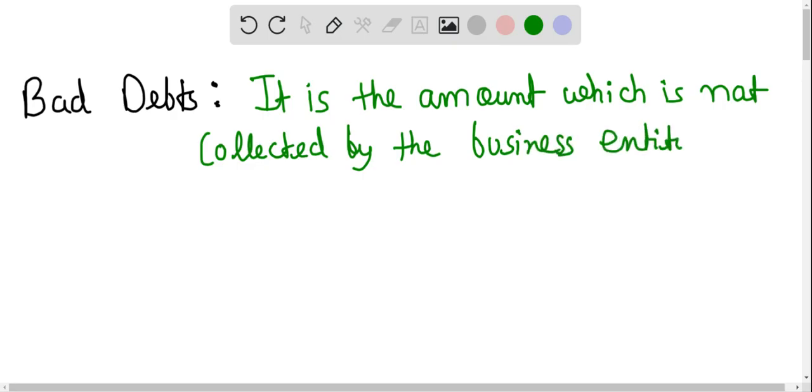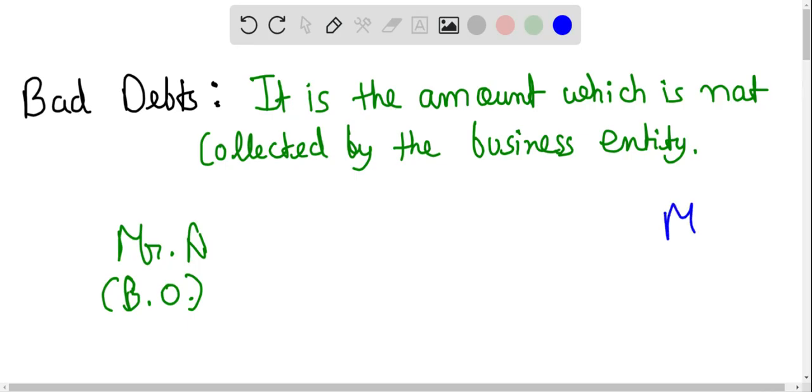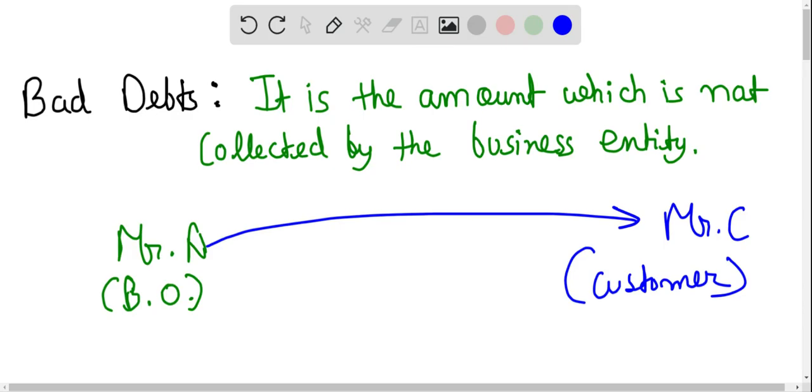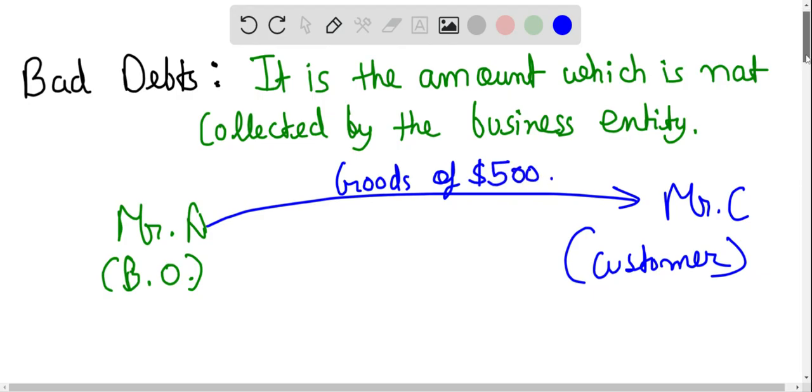Okay, let's say suppose there is Mr. A, who is a business owner and who is in dealing of electronic products. However, there is Mr. C, who is a trustworthy customer to Mr. A. So Mr. A transferred, or we can say sold, some goods of $500.